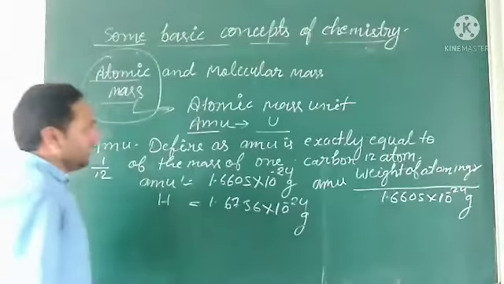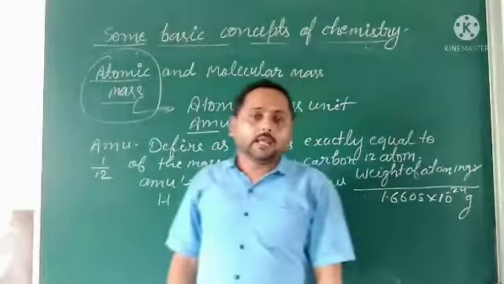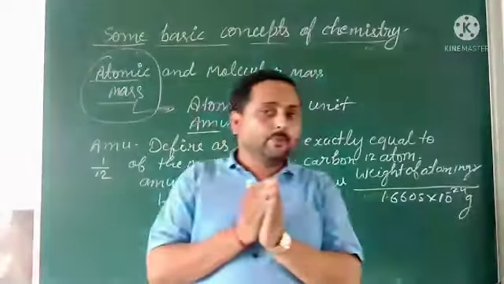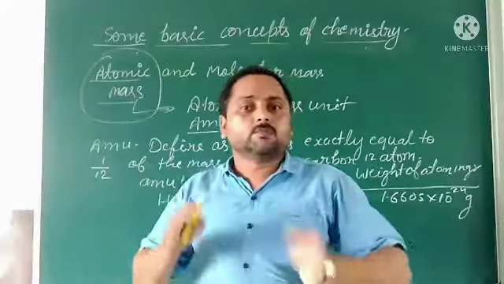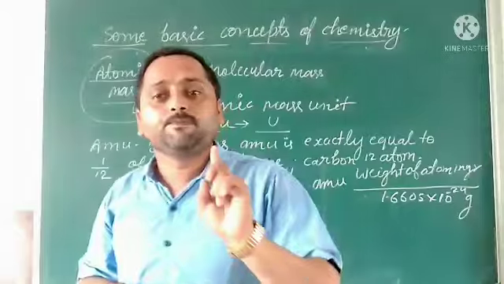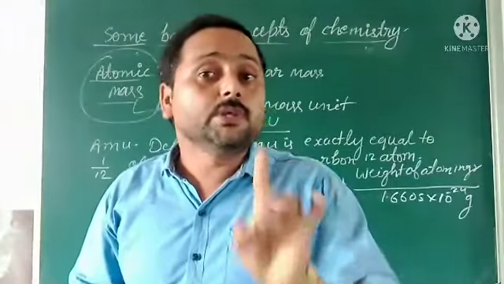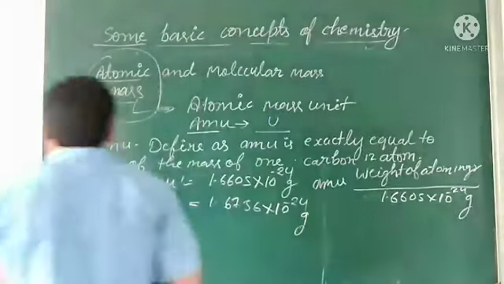So any atom's value we can get in AMU. Mostly AMU is used, but nowadays in place of AMU we are using U, which means unified mass. Let us take some example.